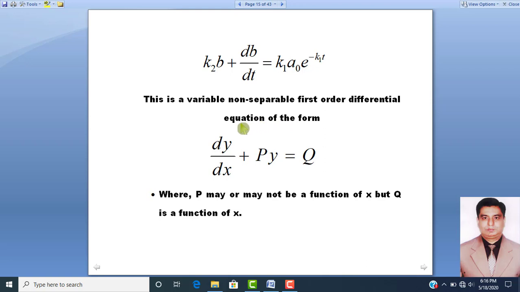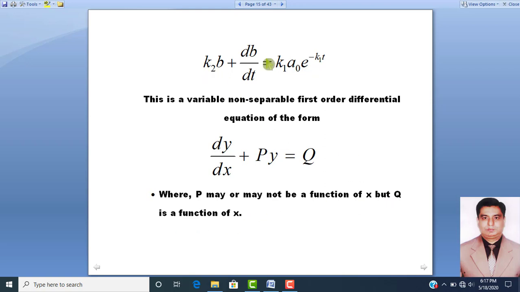In the differential form, this type of equation can be written as dy over dx, which means change in y with respect to x, plus py is equal to q. Here p may or may not be a function of x, but q is a function of x.